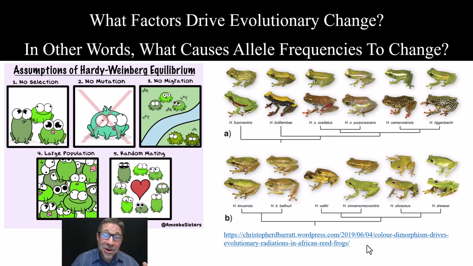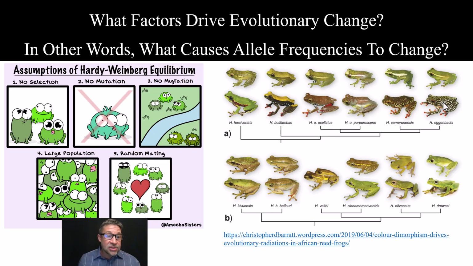So there are any number of real world examples of these assumptions being violated and the population then evolving. But here's just one. This is the real world diversification of a group of frogs known as African reed frogs. You can see the phylogenetic tree here for this clade of frogs, but they've diversified as differing color dimorphisms, sexual dimorphisms. So differences in the phenotype between the sexes affects mate choice.